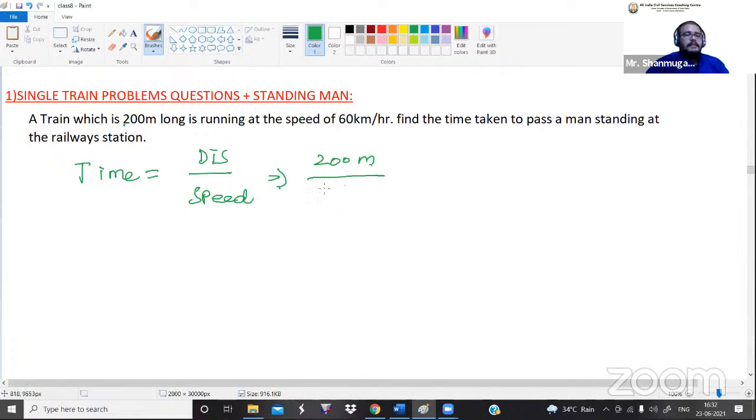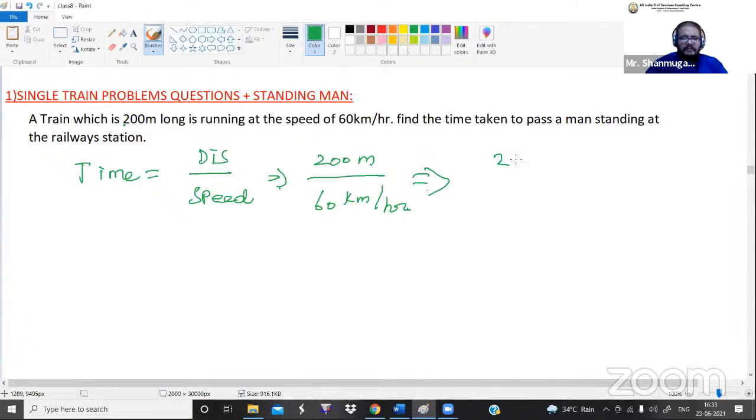And what is the speed of the train? That is 60 kilometer per hour. Guys, listen here. Can we do the problem like this? No, because the distance value is in meters and the speed value is in kilometer per hour. Either we want to convert meter into kilometer or kilometer per hour into meter per second. Instead of converting the distance value, you just convert the speed value. That will be much easier.